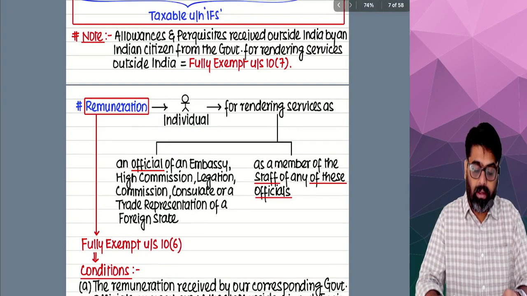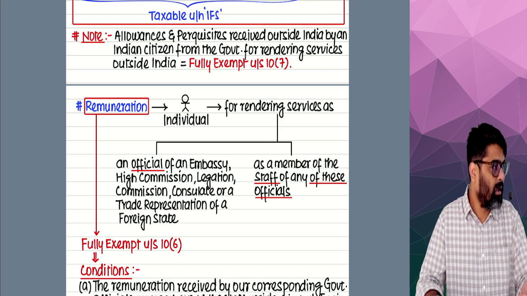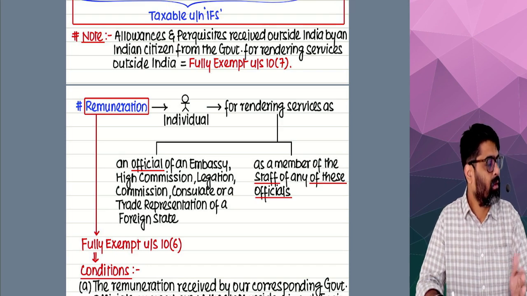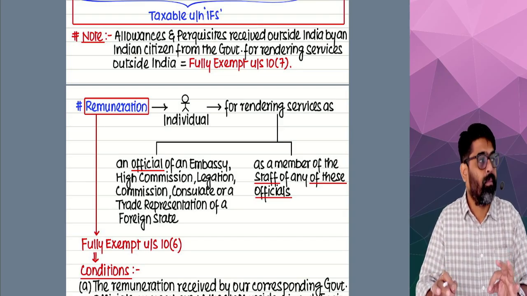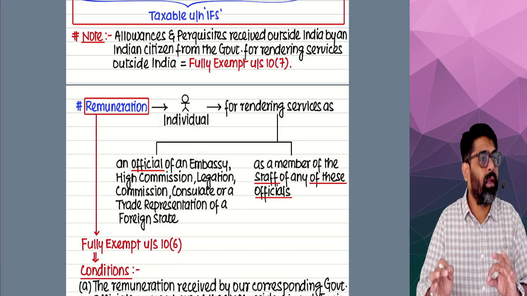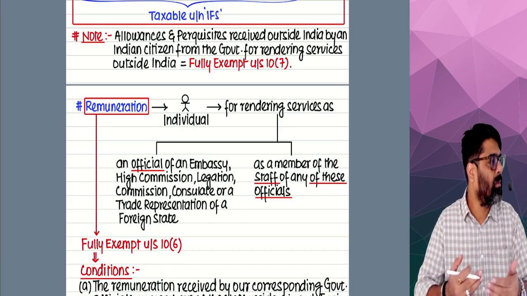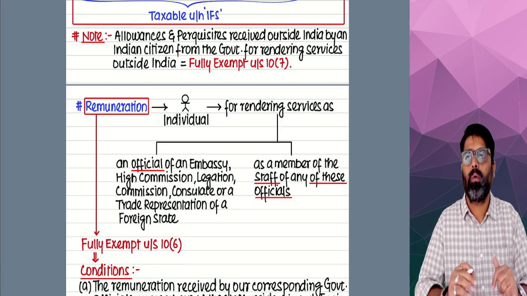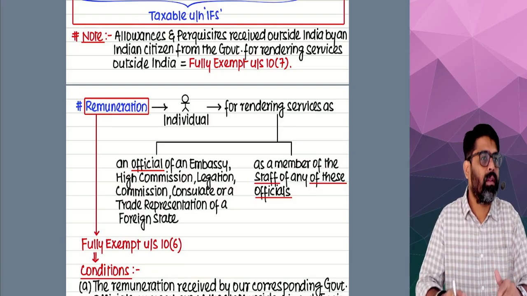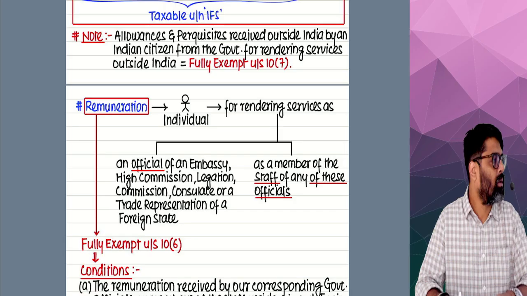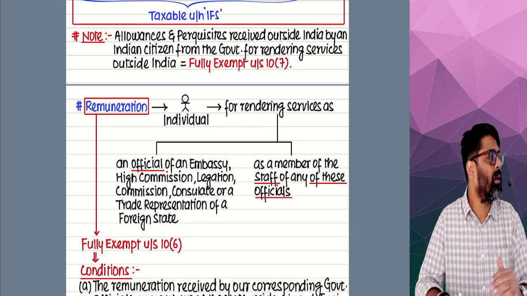Now see, the term salary is taxable on due or receipt, whichever is earlier, but only if that salary is received from an employer and you are the employee. So there has to be an employer-employee relationship. To determine that, we have to see the contract between the payer and the payee.